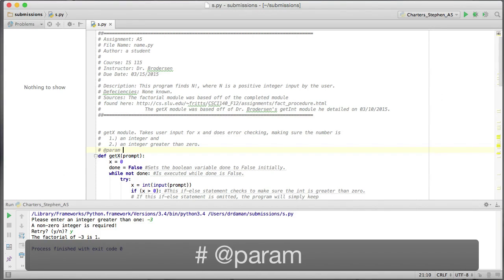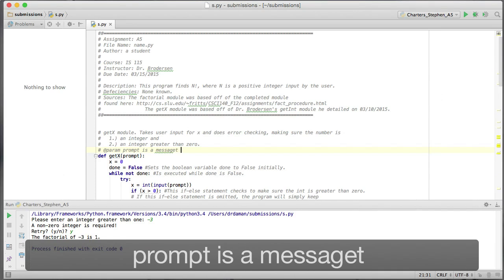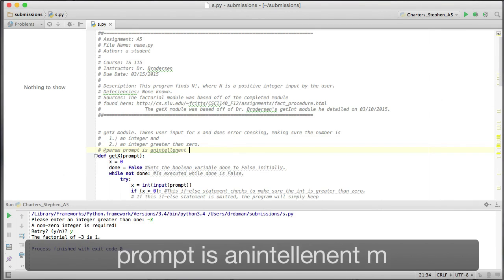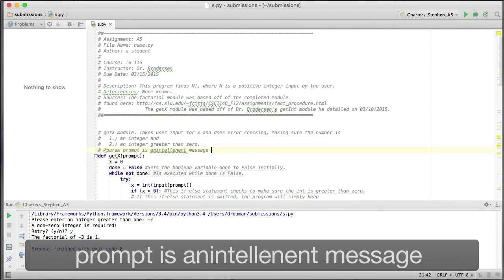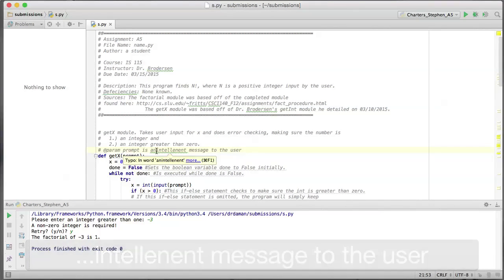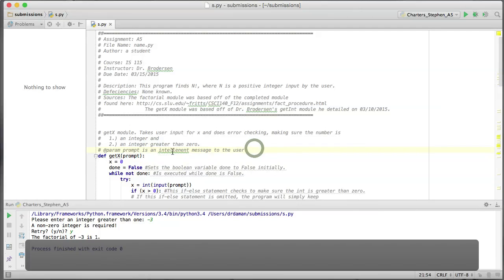PARAM, and the parameter is prompt, is a message. I'm going to say an intelligent message to the user.